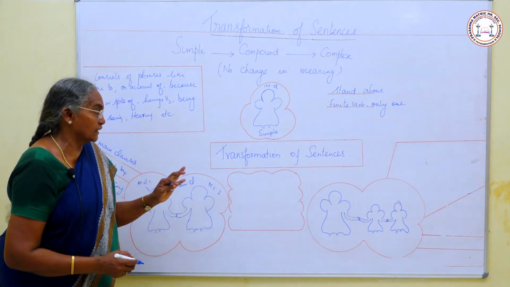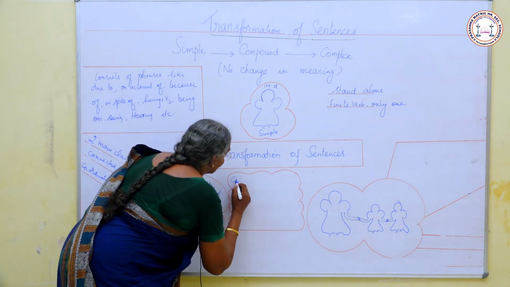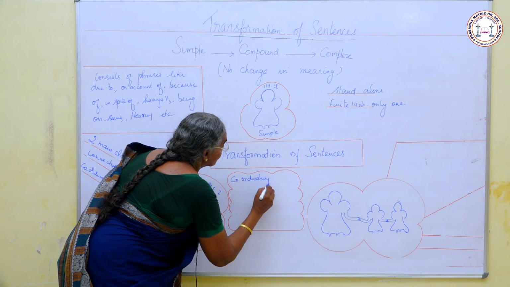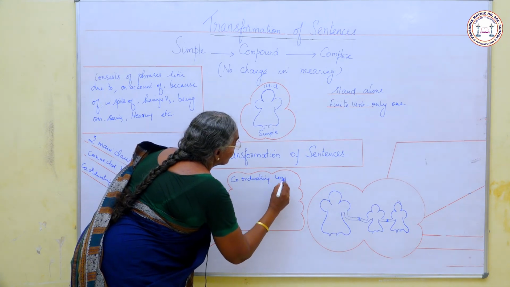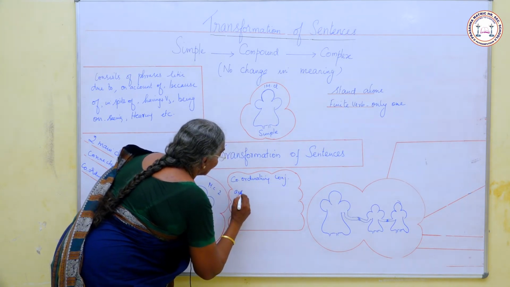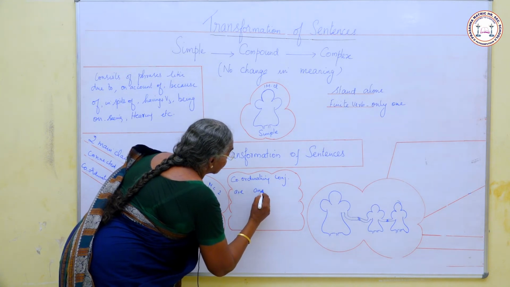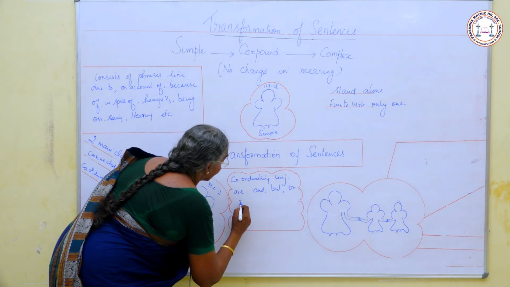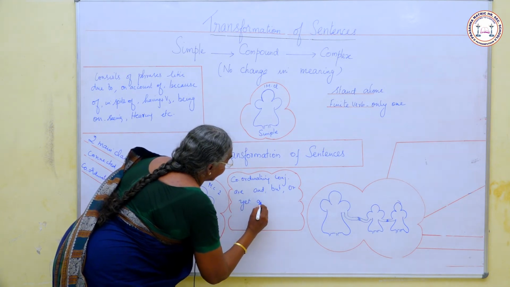Some coordinating conjunctions are and, but, or, yet, and so on.